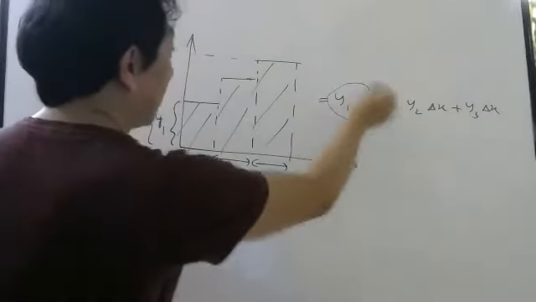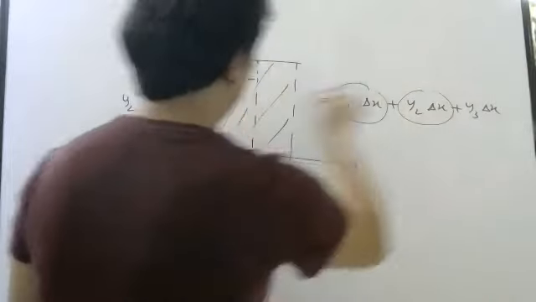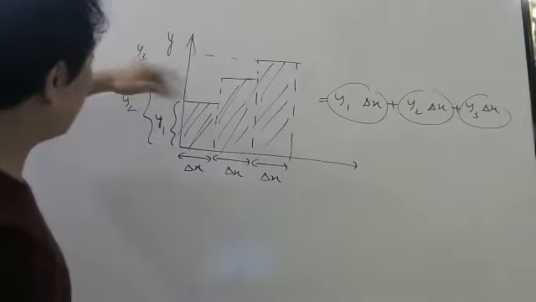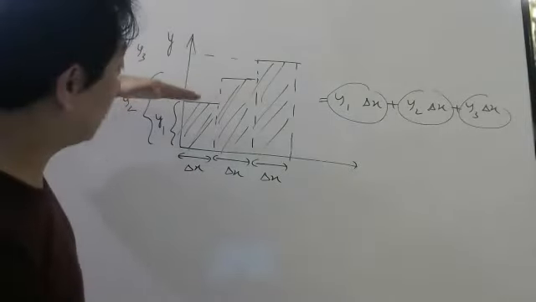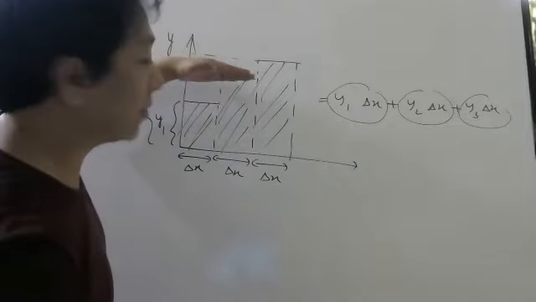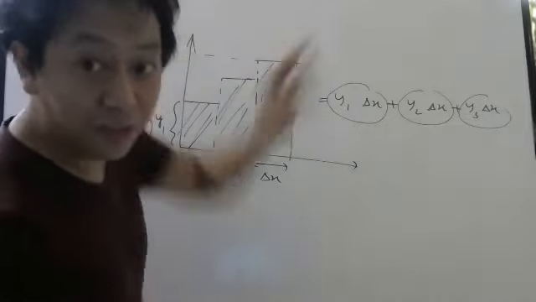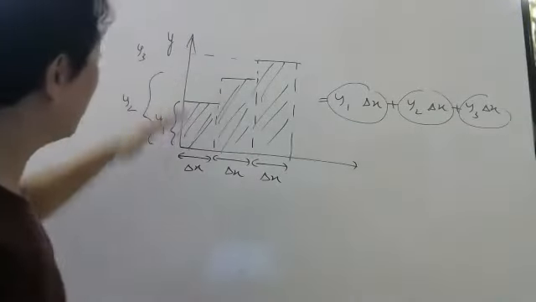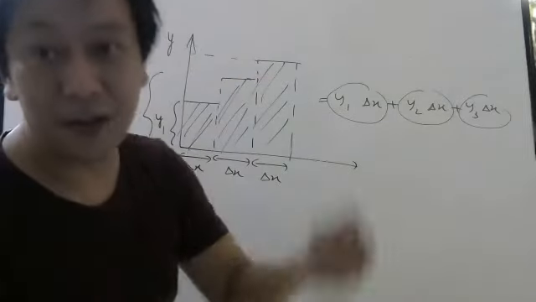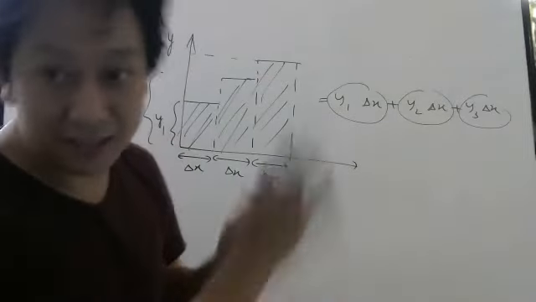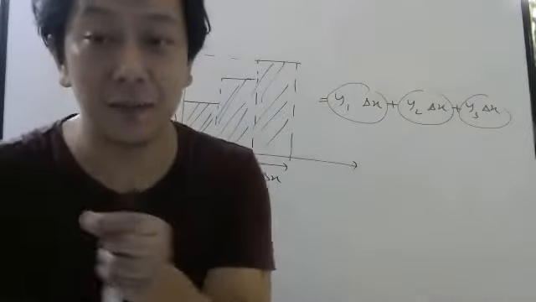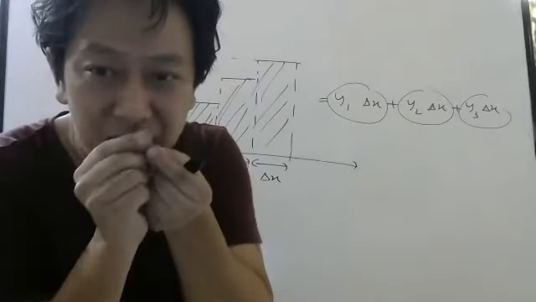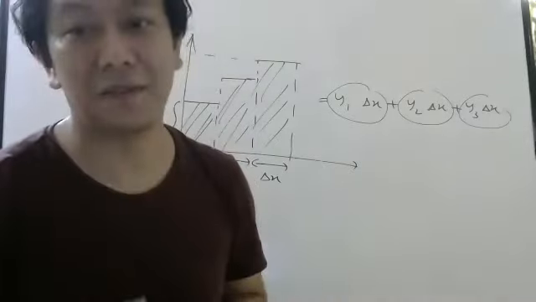This is the area of this rectangle. This is the area of this rectangle. And this is the area of this rectangle. Right? So if the y value jumps, this much, then suddenly it jumps, this much, suddenly it jumps, then you can use summation, no problem. It is only when your y will change continuously that we have to use integration. Idea is the same. We still have to make it into rectangles, but we have to make delta x very, very small so that you don't miss any area under the graph.